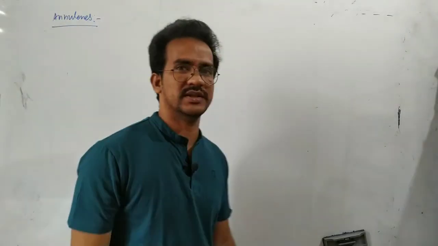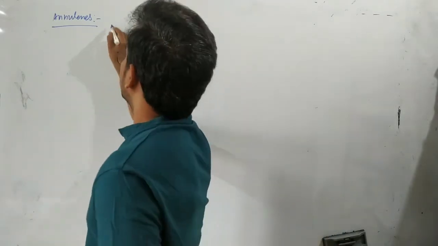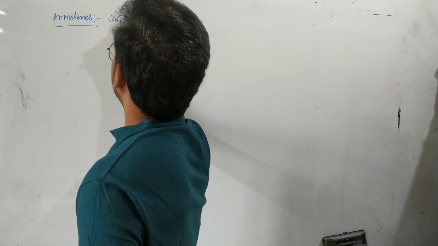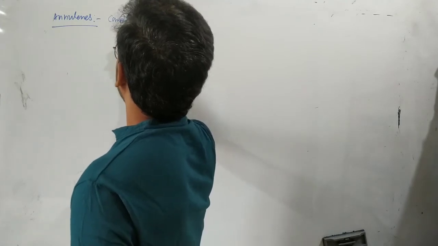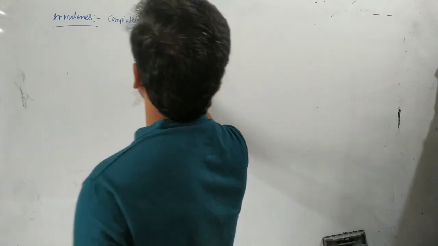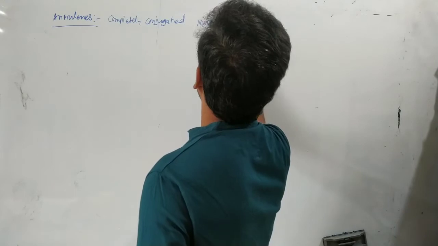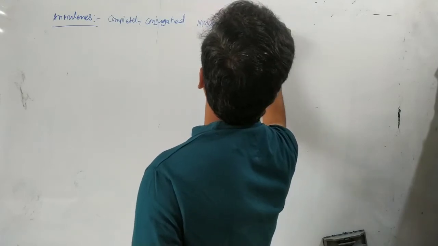Next, let us discuss the aromatic nature of the annulenes. What are the annulenes? Completely conjugated monocyclic polyenes.